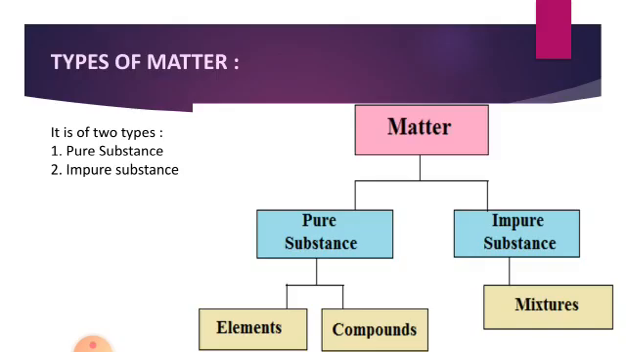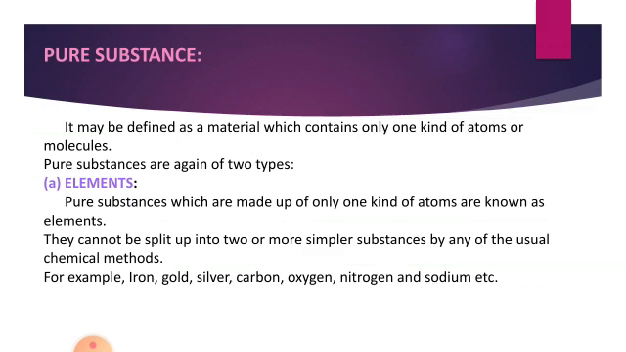Then types of matter. There are two types of matter: pure substance and impure substance. What is a pure substance? It may be defined as a material which contains only one kind of atoms or molecules. Pure substances are again of two types, elements and compounds. Pure substances which are made up of only one kind of atoms are known as elements. They cannot be split up into two or more simpler substances by any of the usual chemical methods. For example, iron, gold, silver, etc.